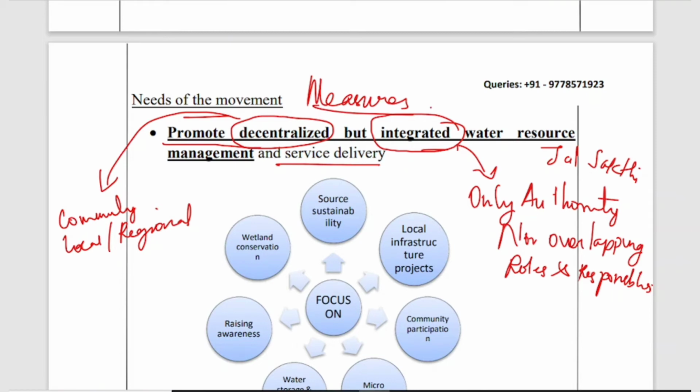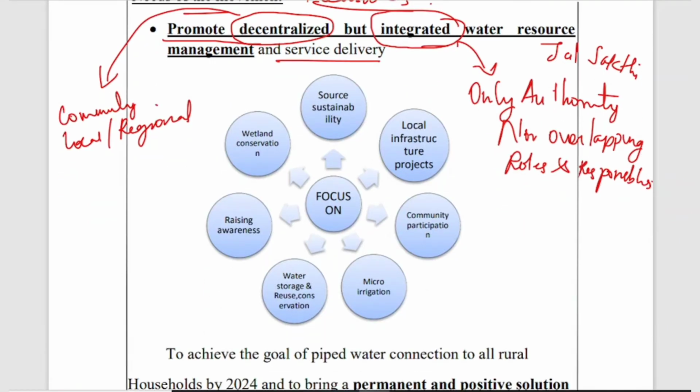Hence we are giving some measures to overcome this situation. The first is source sustainability. What is source sustainability? Rivers, lakes, ponds, etc. are the natural sources of water, and we have to have sustainable sources. Rainwater is also a source, because we have to store the water as much as possible and maintain these sources. Then the next thing is local infrastructural projects.